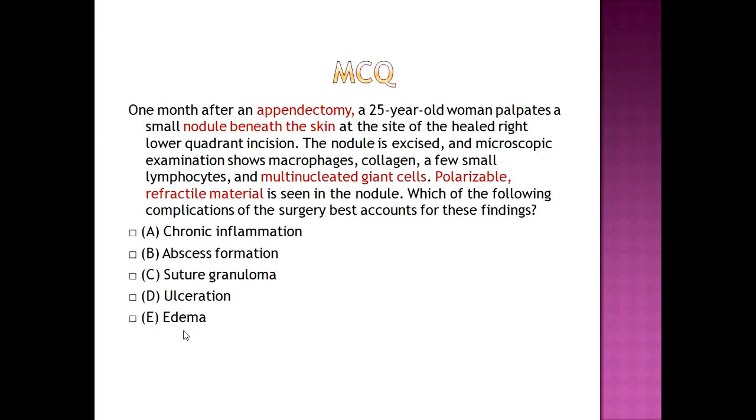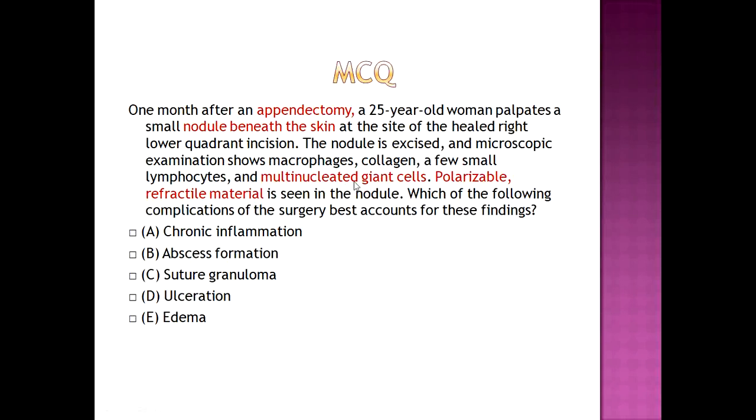Here is one MCQ. One month after appendectomy, a 25-year-old woman palpates a small nodule beneath the skin. So after appendectomy, there is a nodule at the site of the healed right lower quadrant incision. The nodule is excised and microscopic examination shows macrophages, collagen, few small lymphocytes, and multinucleated giant cells.